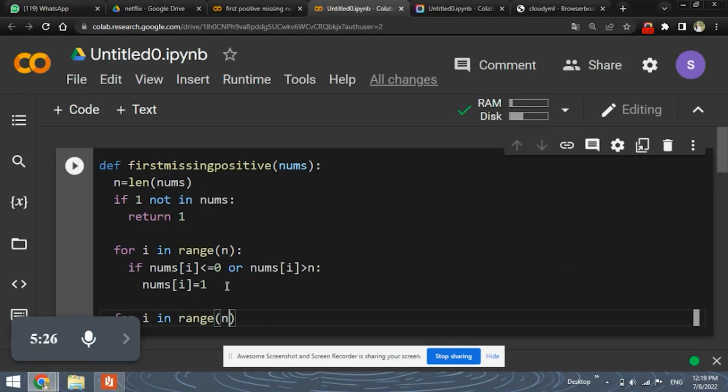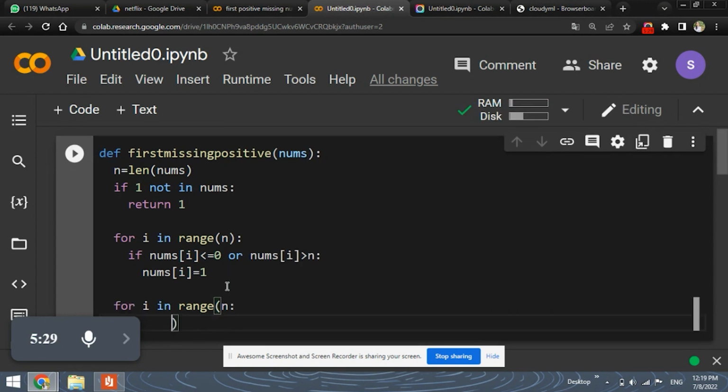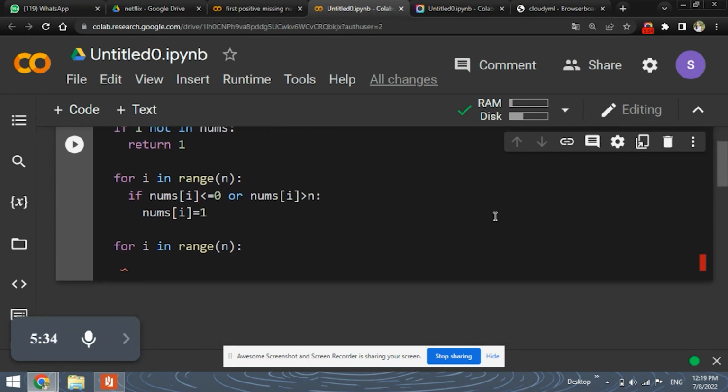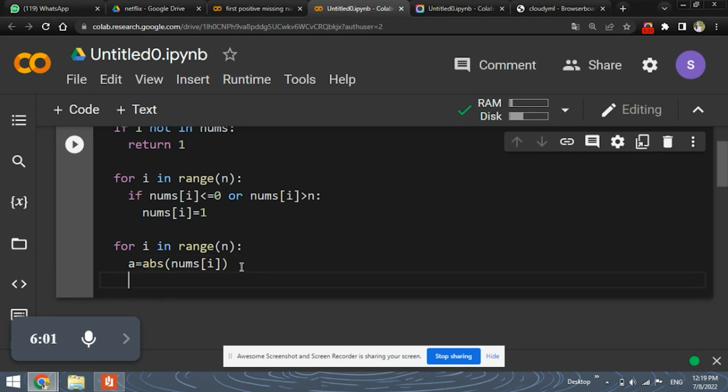So for i in range n, in this for loop, what we are going to do is simply replace all the numbers with the absolute number. I'll show you how, and I will also explain the implementation. So first, let's find out the absolute. Absolute means we are not going to consider the negative or positive part of the numbers. Suppose this number is -5. After performing absolute, it will return +5 only. It will eliminate the negative part.